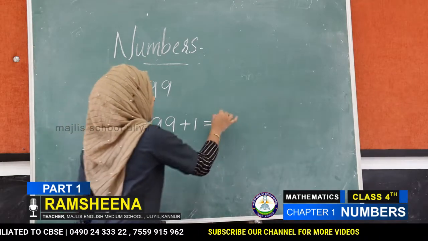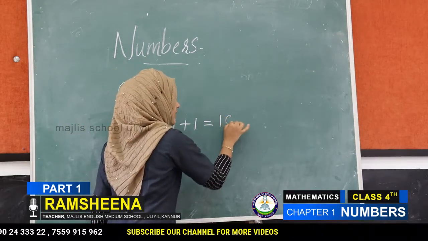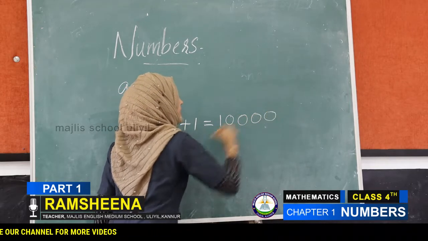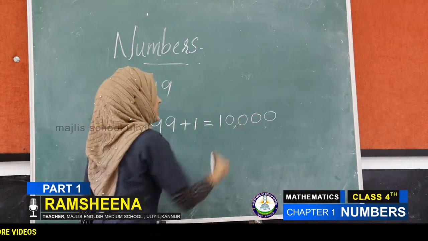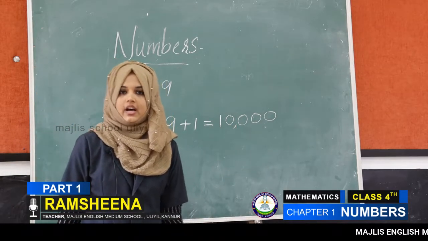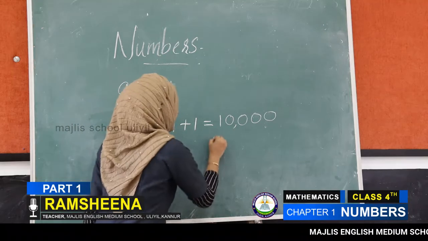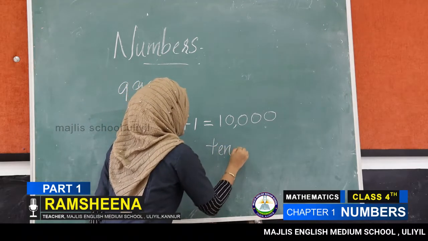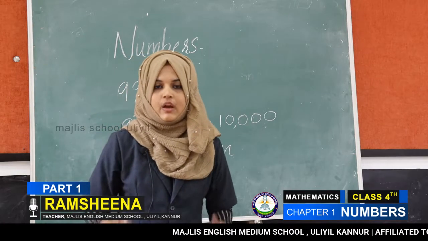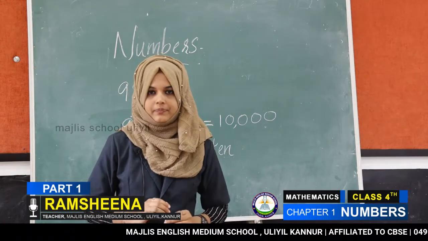Ones, tens, 100, 1,000 and 10,000. We read this as 10,000, and in words, ten thousand. What is the spelling of thousand?